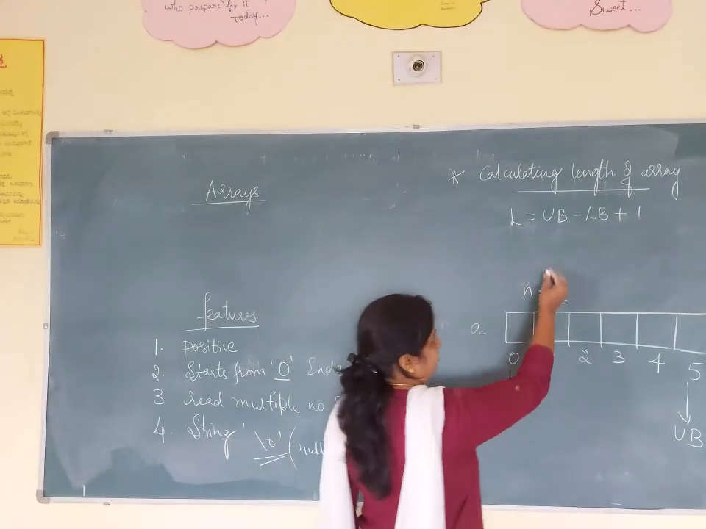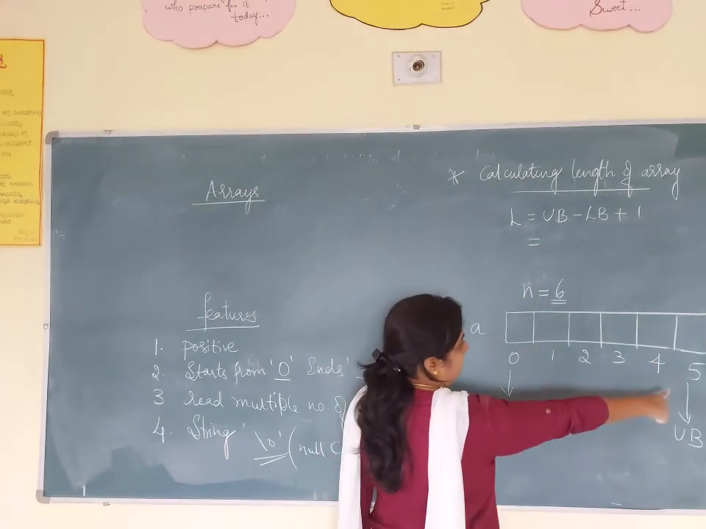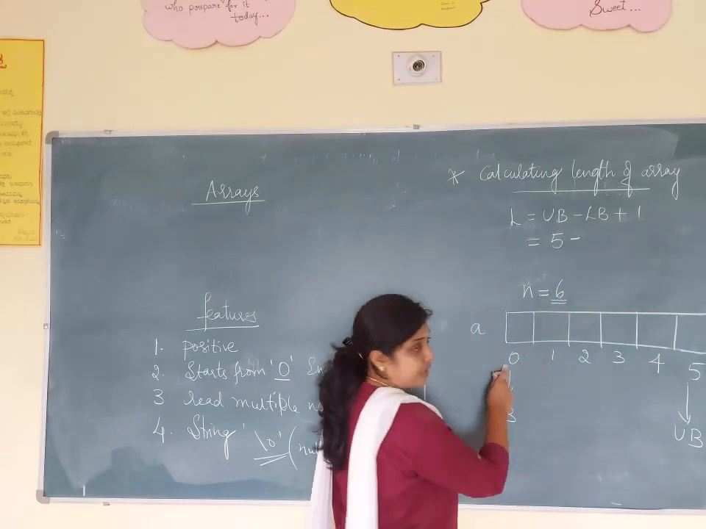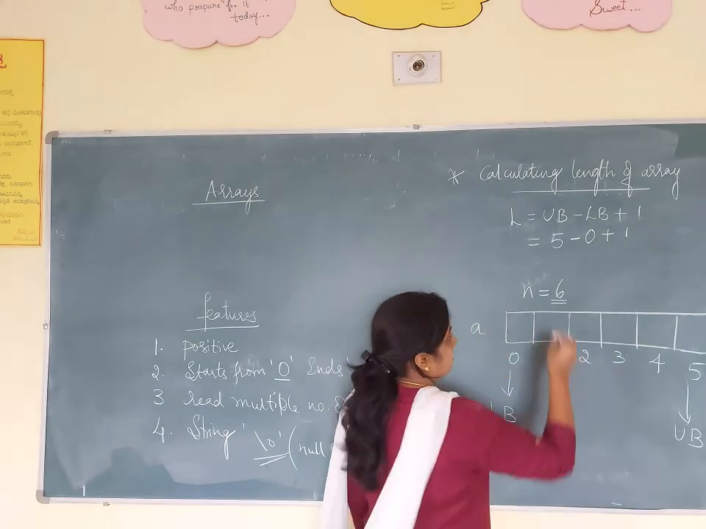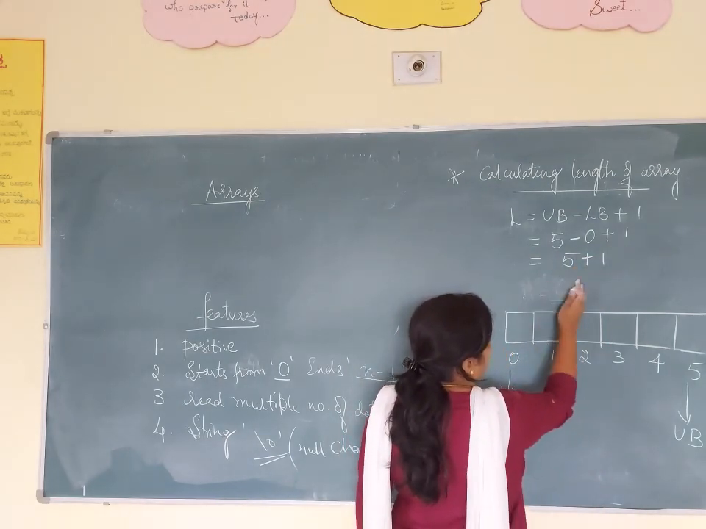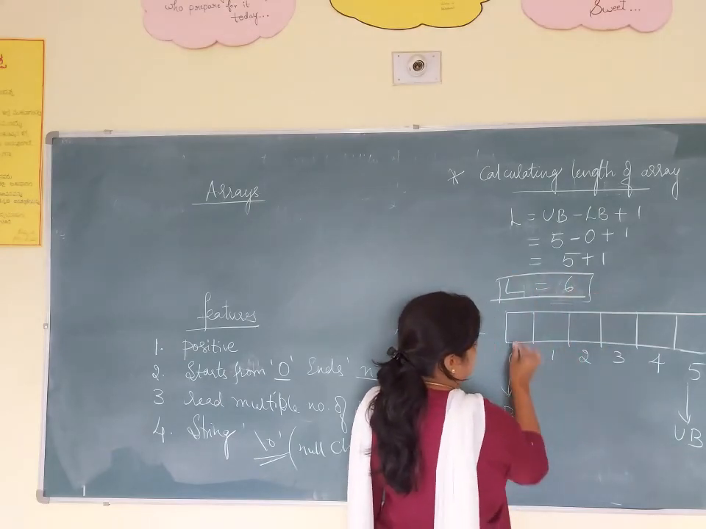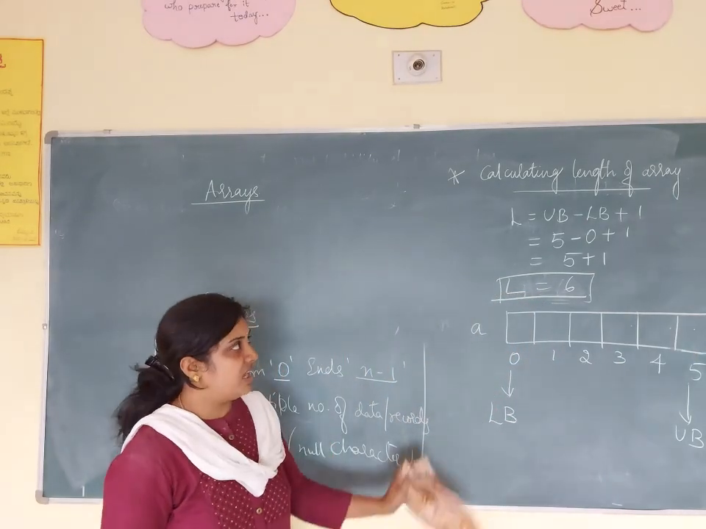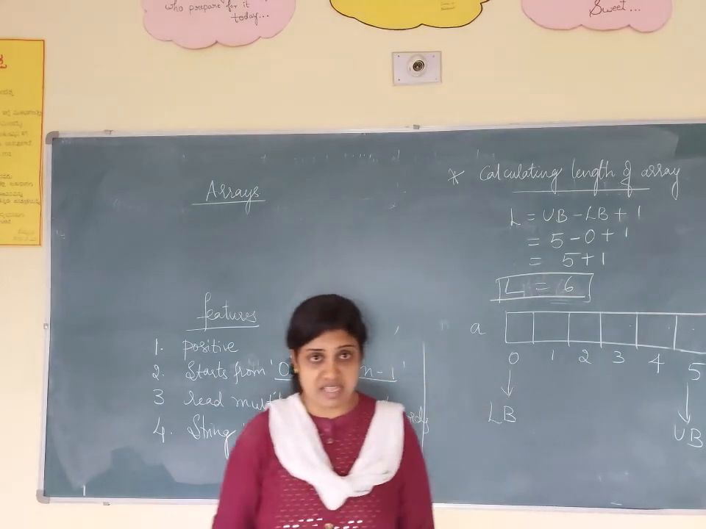How are we going to get it? See, apply the formula. Upper bound, what is the upper bound value? That is 5. 5 minus, what is the lower bound? 0 plus 1. So 5 plus 1, you will get 6. So the length is equal to 6. Yes, 1, 2, 3, 4, 5, 6. In total you are having 6. Like this you are going to calculate the size or length of an array.